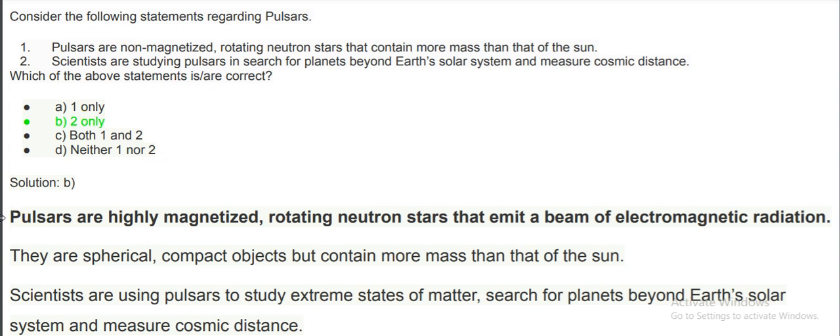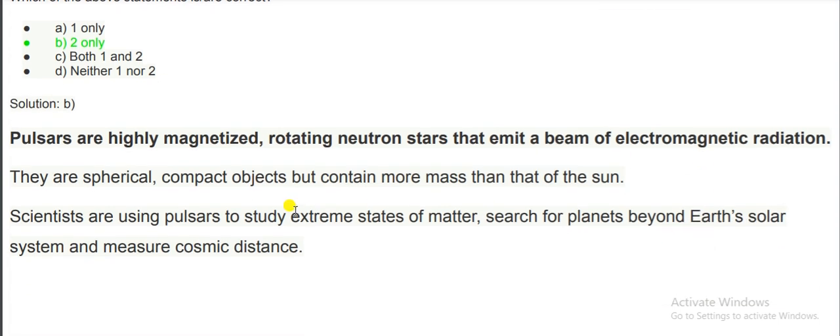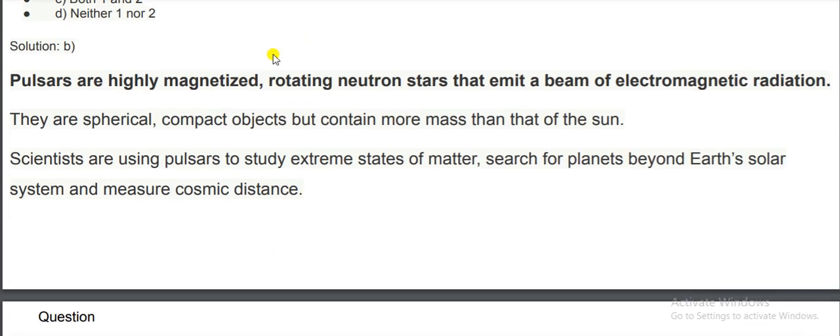The first is incorrect. Pulsars are highly magnetized rotating neutron stars that emit a beam of electromagnetic radiation. They are spherical compact objects but do not contain more mass than that of the sun. Scientists are using pulsars to study extreme states of matter, search for planets beyond Earth's solar system and measure cosmic distance. So the correct option will be 2, that is B, 2 only. So let's move to the next question.